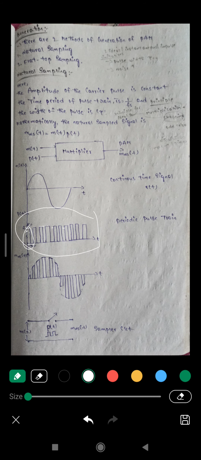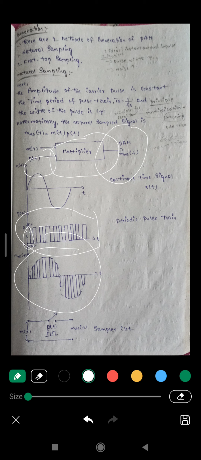Mathematically we represent this as message signal into carrier pulse. That's why for multiplication here I use a multiplier. Inputs are the message signal and the pulse train, a periodic pulse train. The output is the pulse amplitude modulation signal. Here the output is this.